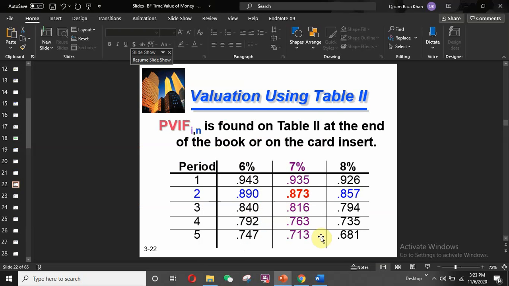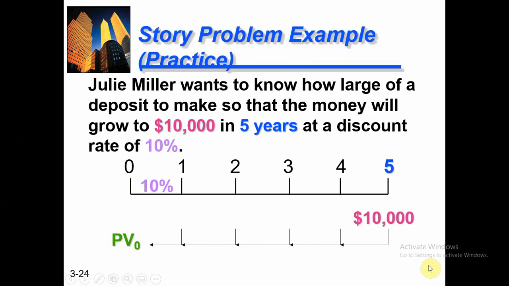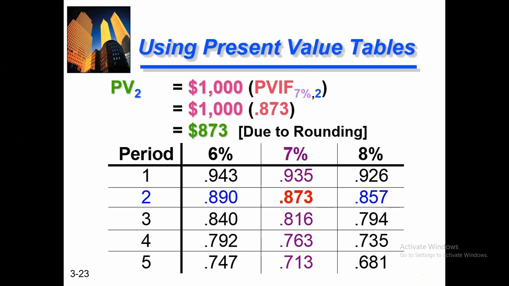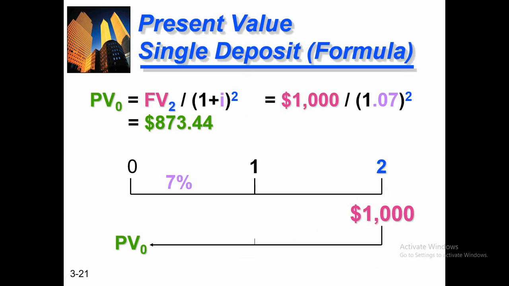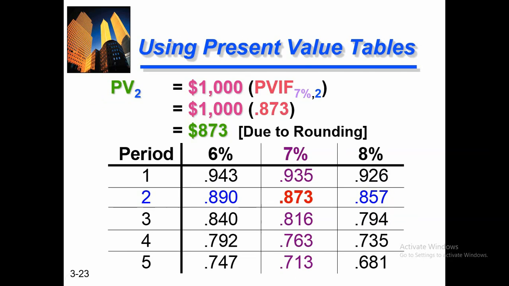This way you can check the present value from the table, and we find the same value as the general formula. We need to invest $873 today if we are interested to get $1,000 after 2 years. So both techniques give almost the same result, and you can use any technique to calculate the present value of your investment.